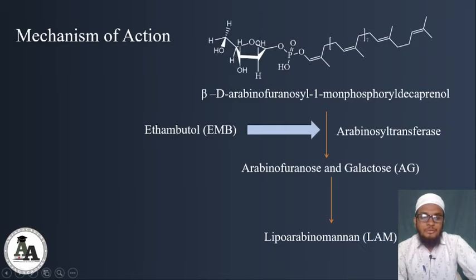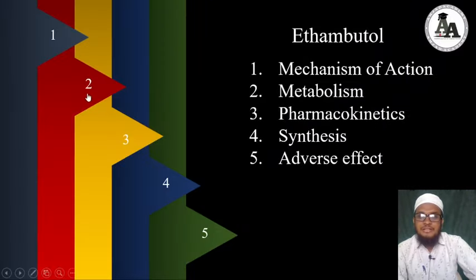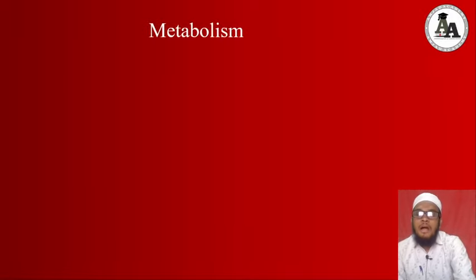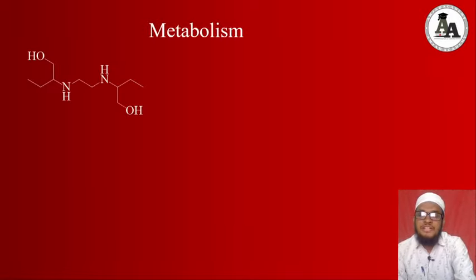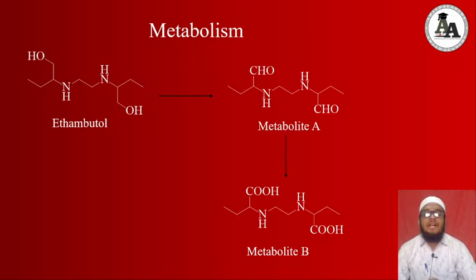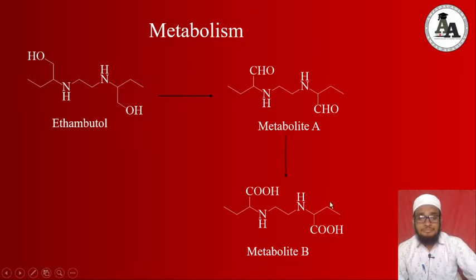Next, we will move towards the next point, that is its metabolism. Around 73% of ethambutol is excreted in the urine as active drug, and what about the remaining? The remaining is excreted as metabolites, that is metabolite A and metabolite B. These two metabolites have no role in the biological activity of this drug.